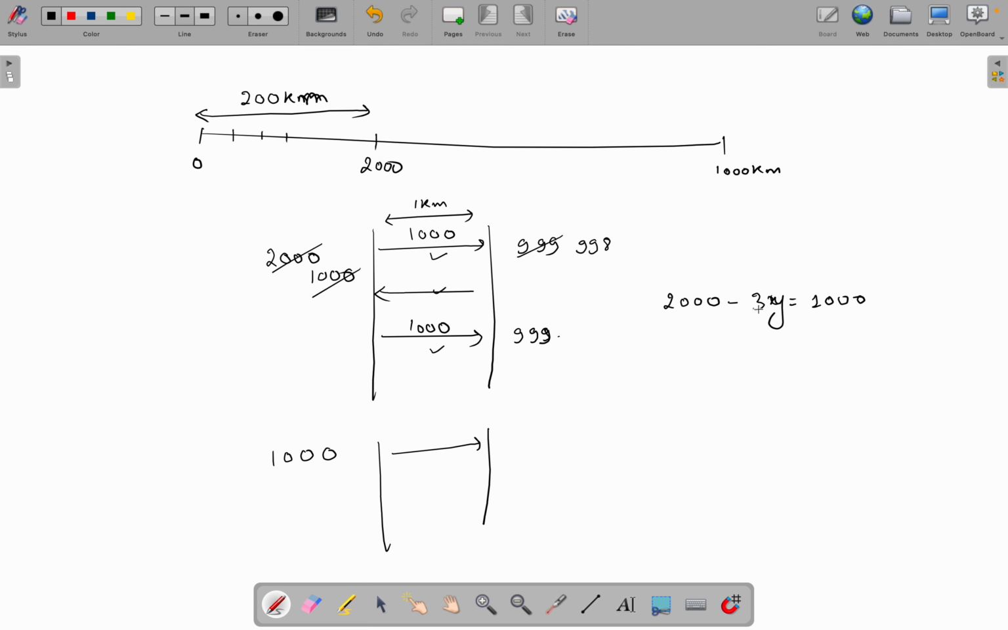So let's take y, because x was the previous variable. So we can say that 1000 equals 3y. So y equals, we want to take an integer, so we will take 333 instead of 333.33. So for the next y kilometers, after the next 333 kilometers, we will be left with 1000 bananas.